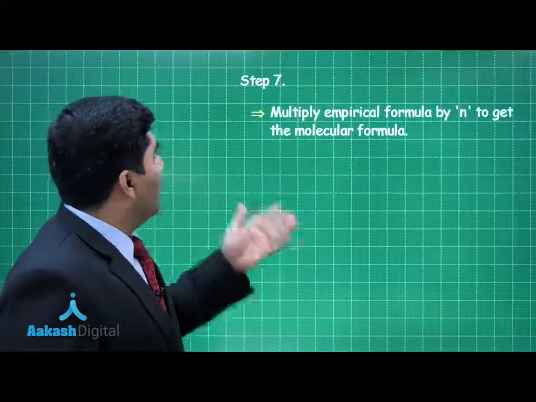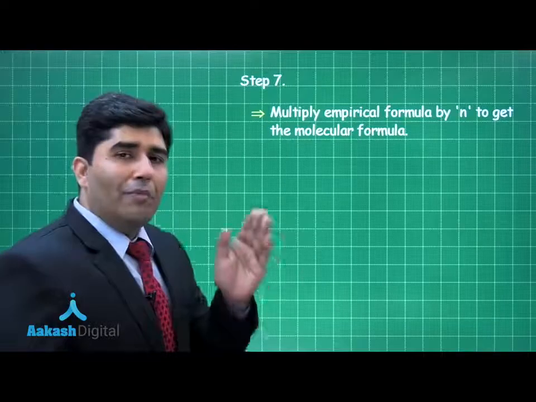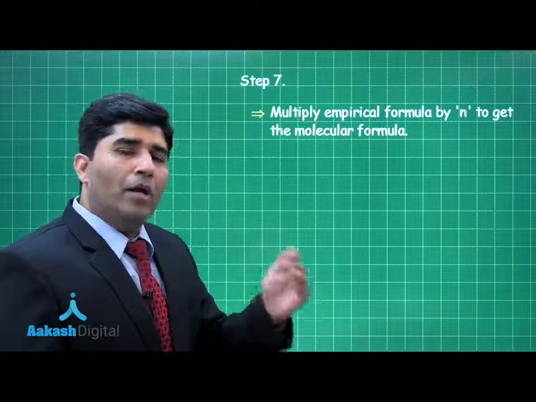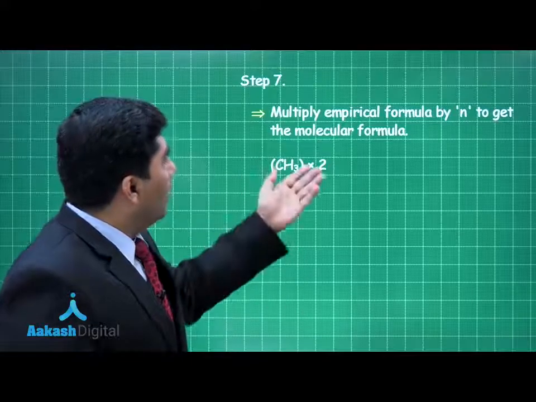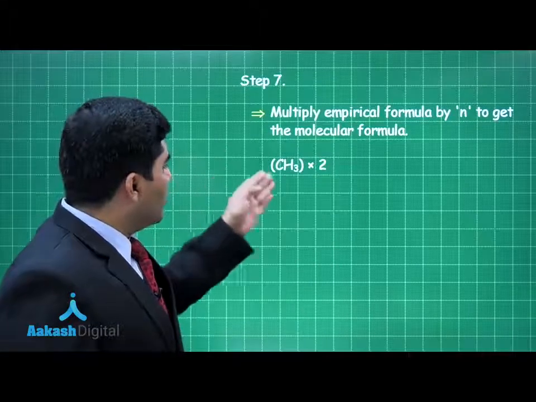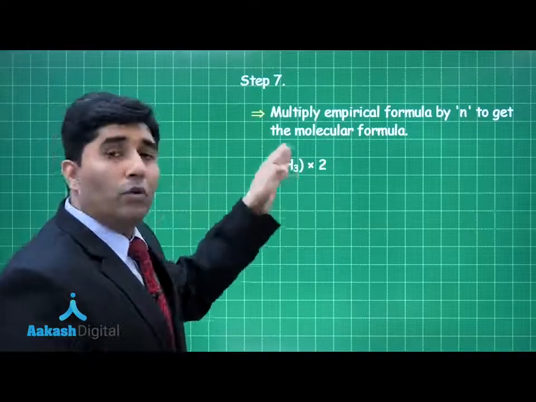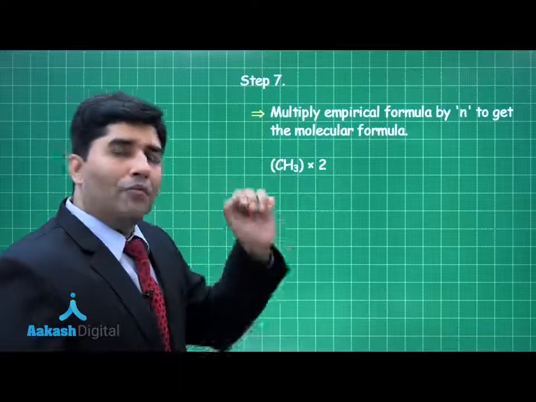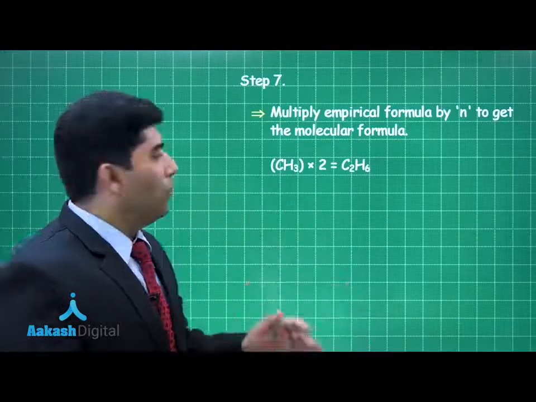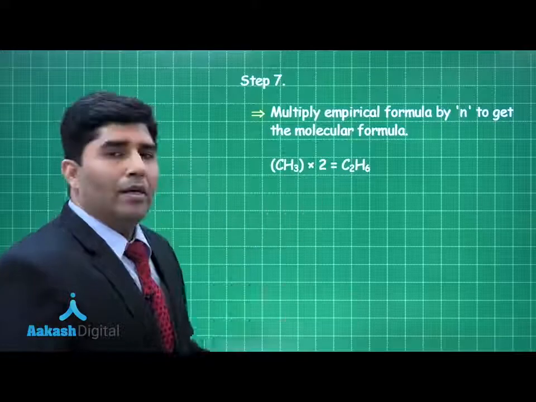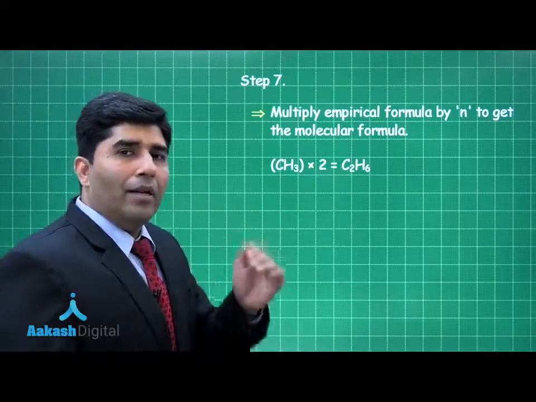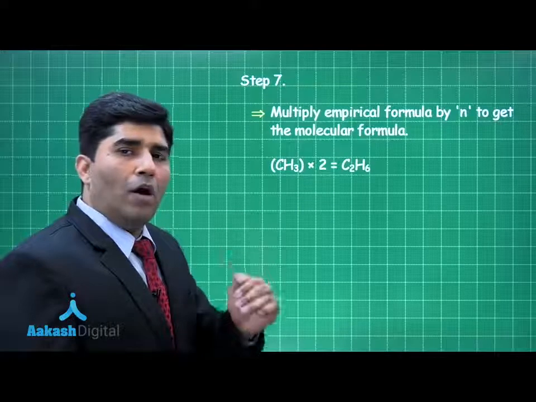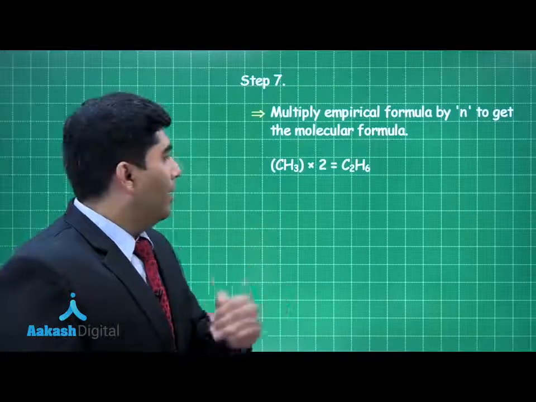In the next step, step number 7, we multiply the empirical formula by the ratio, then we get the molecular formula. So CH3 multiplied by the ratio, 2, and our final answer will be C2H6. So this is ethane. This is our final answer. The molecular formula of that particular compound is C2H6.